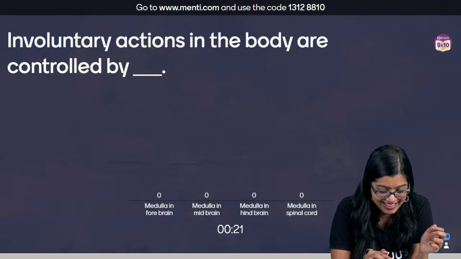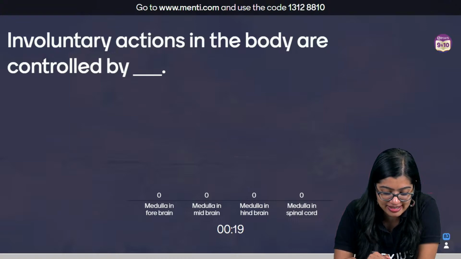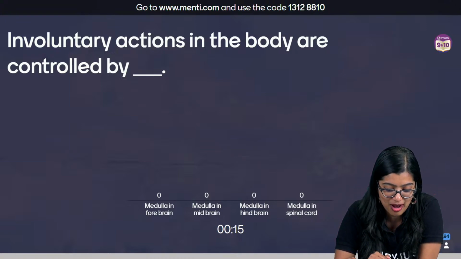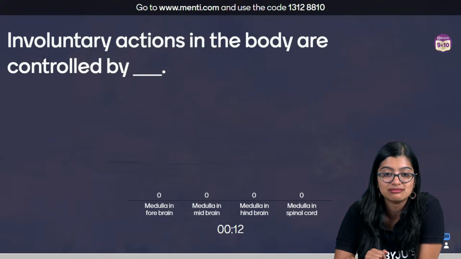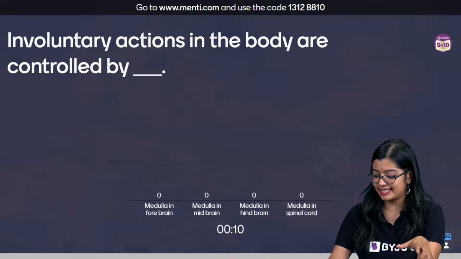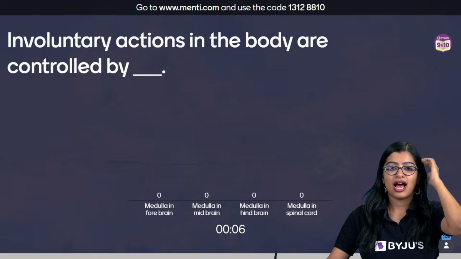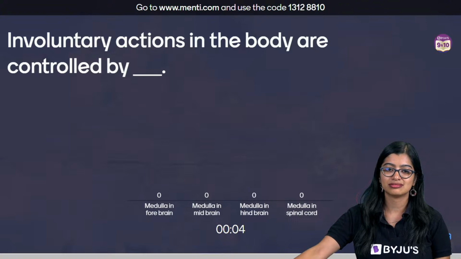Ma'am, try your best to distract us, but you will never. Wow, Tanishk, wow. Well said, well said. This is so easy. All of you should be getting this answer correctly. Hi, Nidhi. Hello.